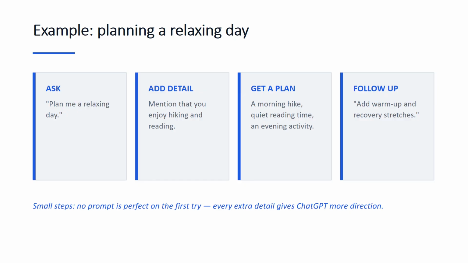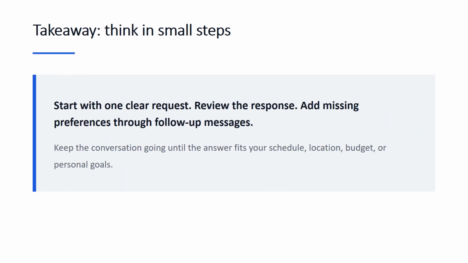Some users expect a perfect response from the first prompt, yet each extra detail gives ChatGPT more direction. Think in small steps, where every reply adds context and moves the answer closer to your goal. Start with one clear request, review the response, and add missing preferences through follow-up messages. Keep the conversation going until the answer fits your schedule, location, budget, or personal goals. Once you understand the conversation process, the next step is learning how to improve weak responses.